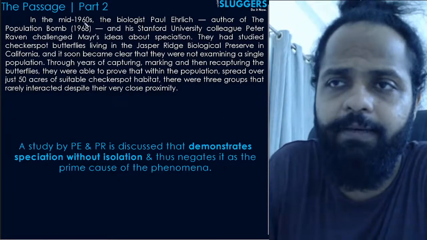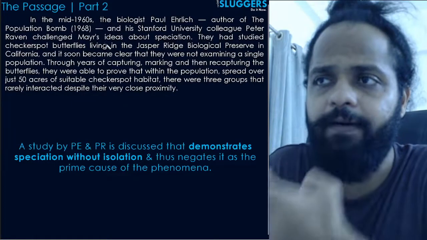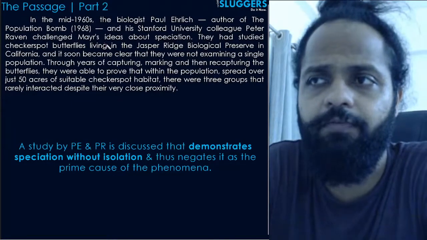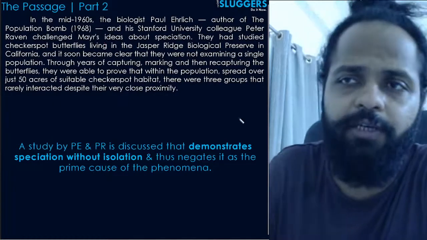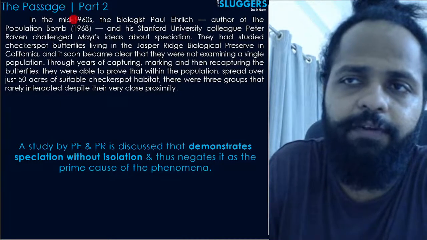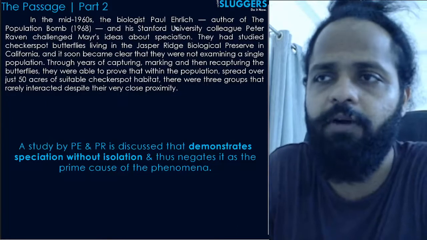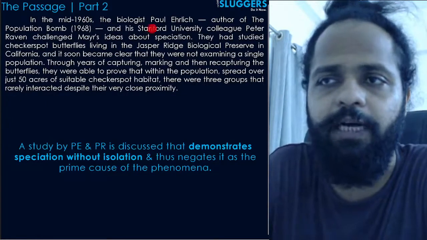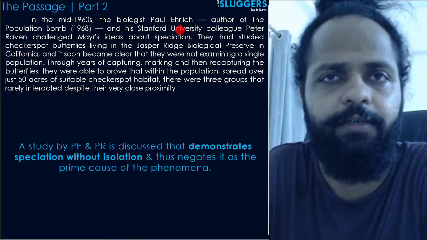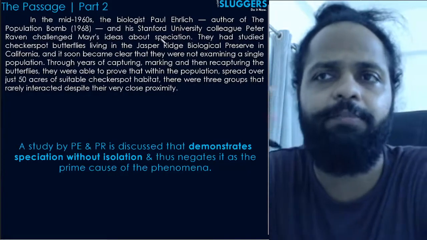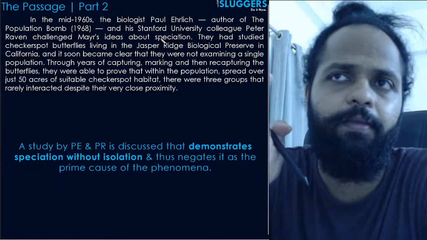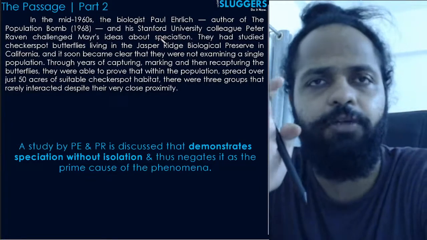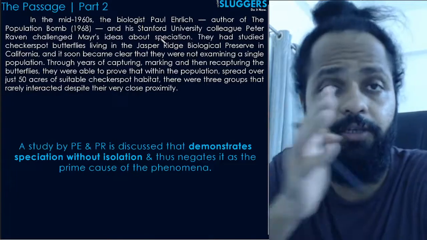For example, abhi yahan pe mid, like it is especially for passages for good exams like CAT and XAT. They will not ask you कि ये mid 1960s में बोला गया था या फिर ये mid 1970s में बोला गया था, or they will not ask you कि whether this guy was from Stanford University or maybe Harvard University. So right, so these descriptive details are things that you can save your attention from. अब वहां पे थोड़ा सा अपना ध्यान बचा के दूसरी जगह डाल सकते हैं.